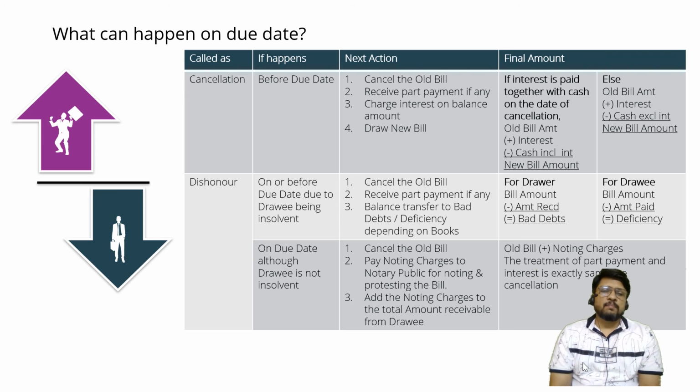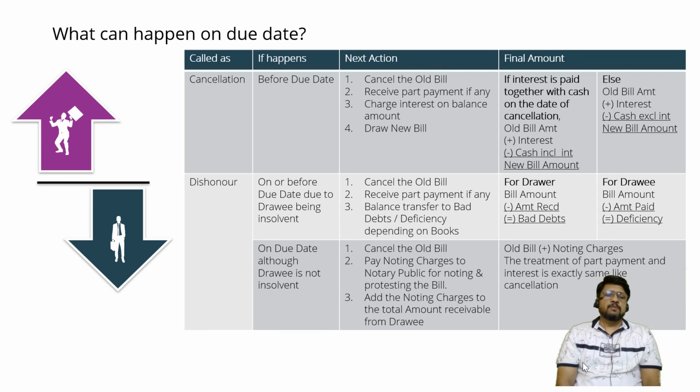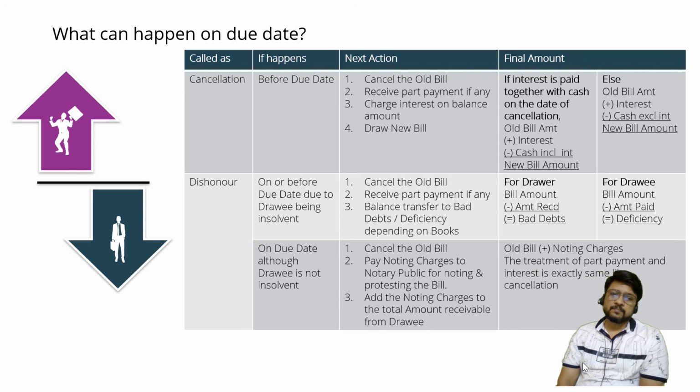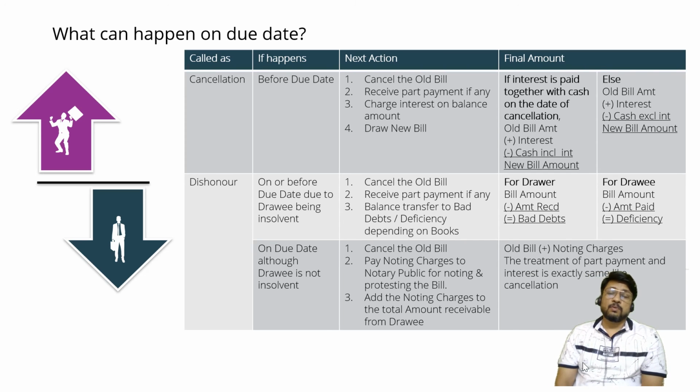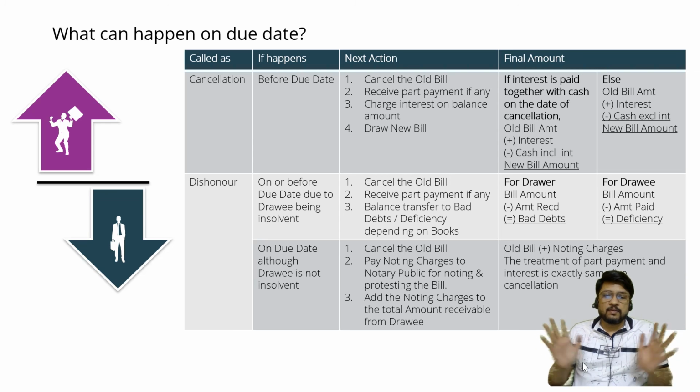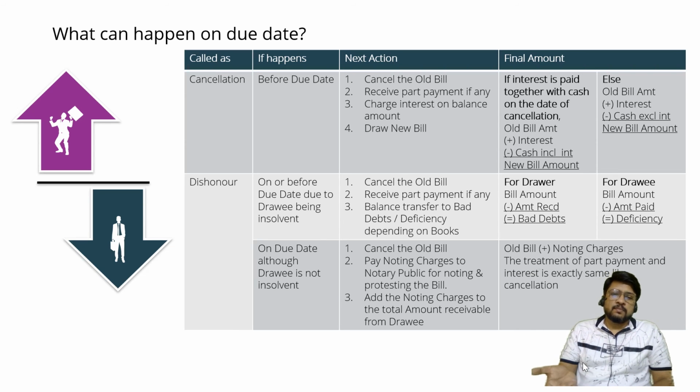So for the drawer, bill amount minus amount received will be called as bad debts, and for the drawee it will be bill amount minus amount paid, that will be called as deficiency. Clear to all of you? Okay. Now sometimes it may so happen that drawee is not insolvent. Neither the drawee is insolvent nor has he approached us.